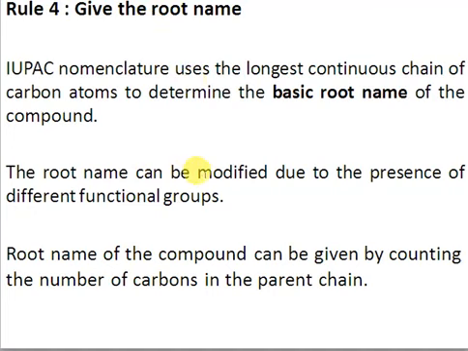The root name can be modified by the principal functional group, and the root name is given by counting the number of carbons in the parent chain. So depending on the number of carbons, you can select the root name. For 1 carbon, the root name is meth, for methane. For 2 carbons, the root name is eth, for ethane. For propane, we have prop. For pentane, we have pent. For hexane, we have hex, right? So depending on the number of carbons, the root name can be changed, and also the presence of a functional group can modify the root name.